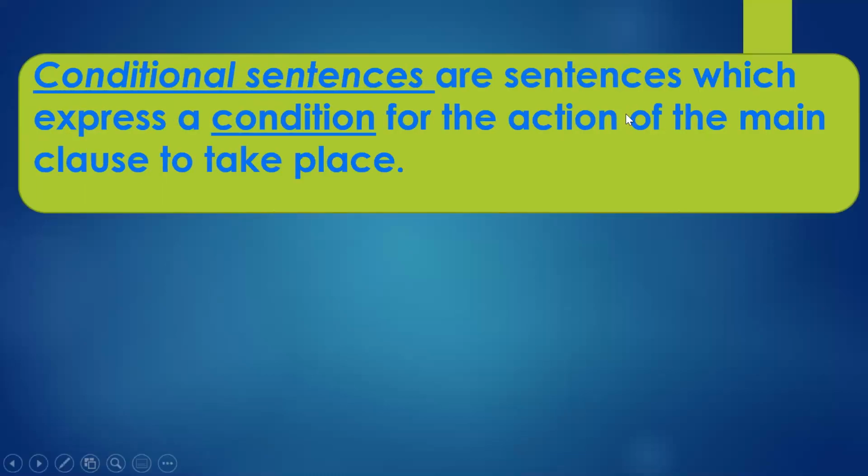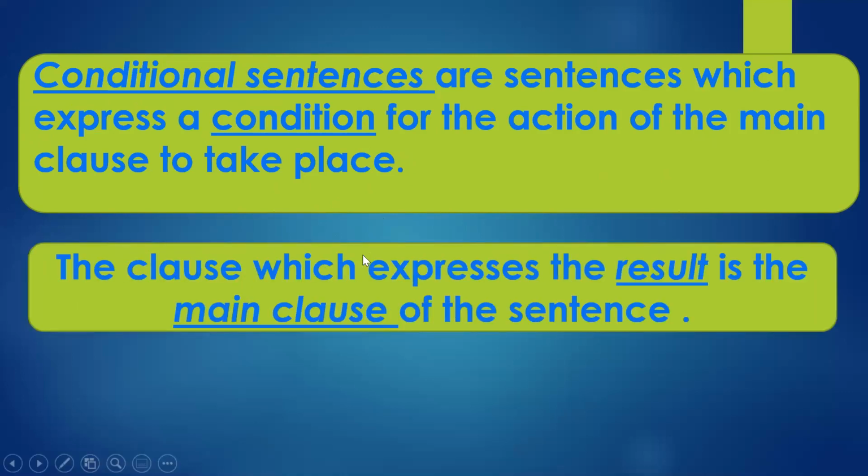Conditional sentences are sentences which express a condition for the action of the main clause to take place. Like we saw in the first sentence, if the condition was met, if only the child gets good grades, then the action of the main clause will take place, which is that the mother will buy a new bicycle. The clause which expresses the result is the main clause of the sentence. In this example, it was my mother will buy me a bicycle.